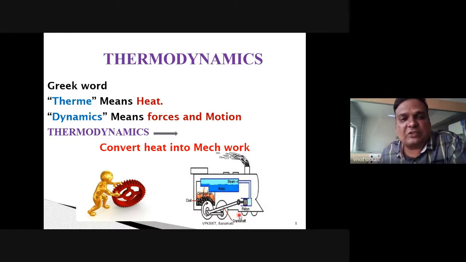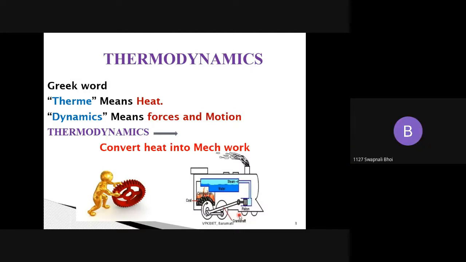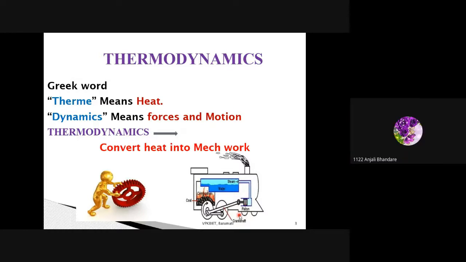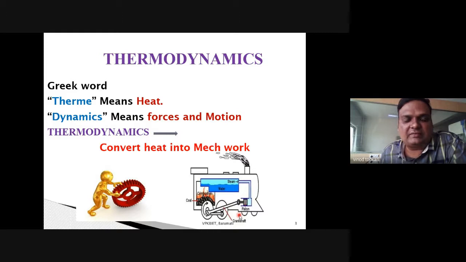Now tell me, what is the first law of thermodynamics? Can anyone tell me what is the law of conservation of energy? Energy can neither be created nor be destroyed. Okay. Anyone likes to complete this law? It can be converted from one form to another. Excellent. Energy can neither be created nor be destroyed. However, it can be converted from one form into another form.